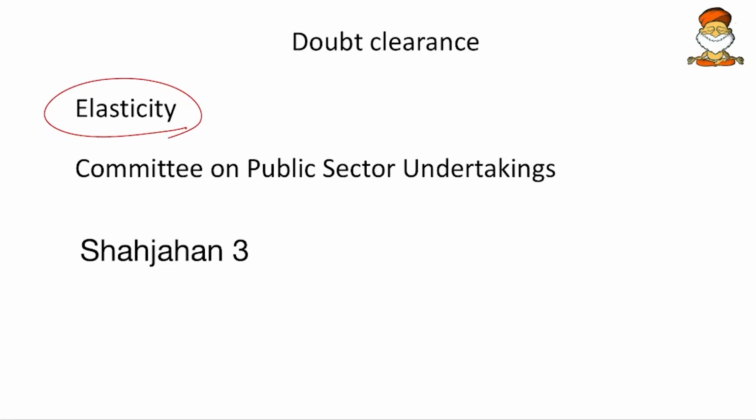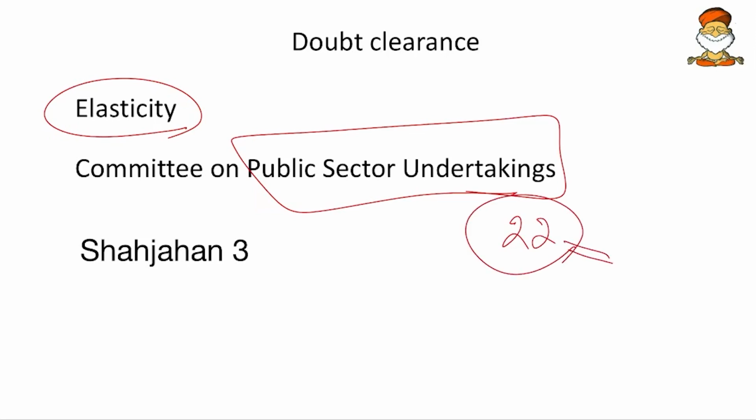Then come to next, the Committee on Public Sector Undertakings. I had given old data. So we will take it as 22. It is 15 from Lok Sabha and 7 from Rajya Sabha. 15 is the number when it was started in 1964. So anyway, we got one additional information here.